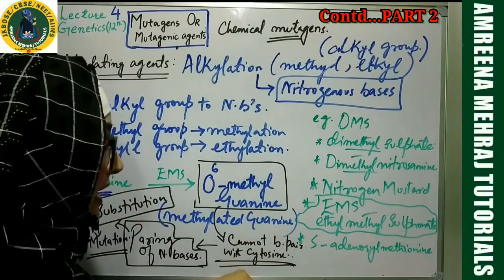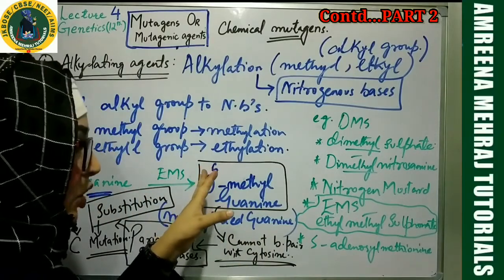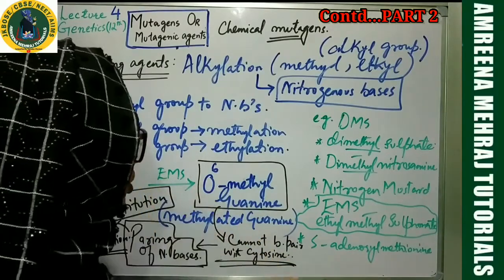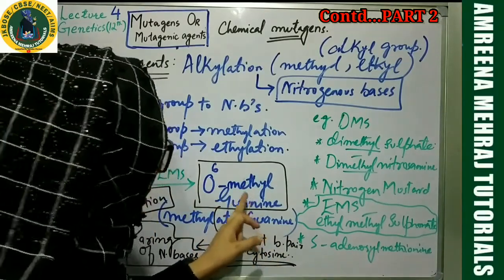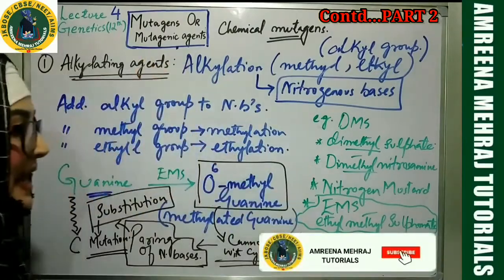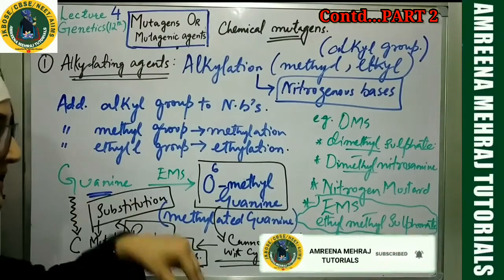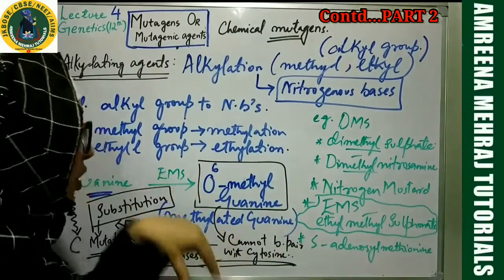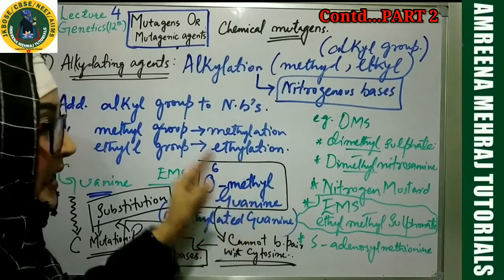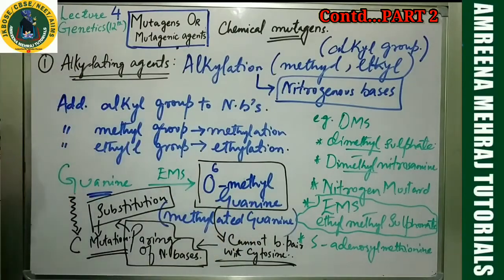There will definitely be a difference in the normal structure of the DNA. If this defective DNA undergoes replication, there are more chances that at the place where you have methyl guanine, the correct base will not be added to the newly synthesized DNA strand. So DNA polymerase will make a mistake and substitute a wrong base in the new DNA.